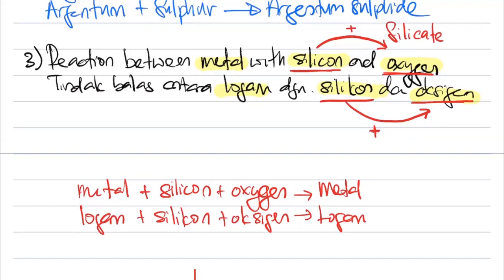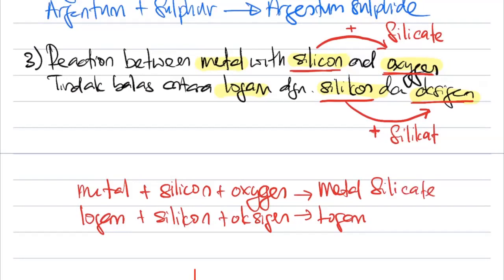S-I-L-I-C-A-T-E. Ambil silikon, tambah dengan oksigen, kita akan mendapat silikat. Okay, that is the formula. So, if you take metal plus silicon plus oxygen, the metal name remains the same. Silicon tambah oxygen, belakang you tambah the word silicate. You understand? Silicate.